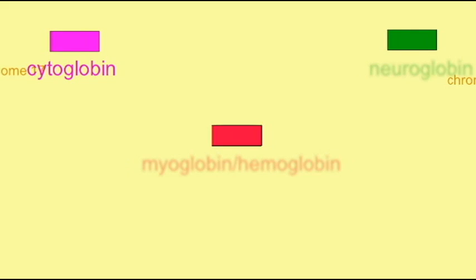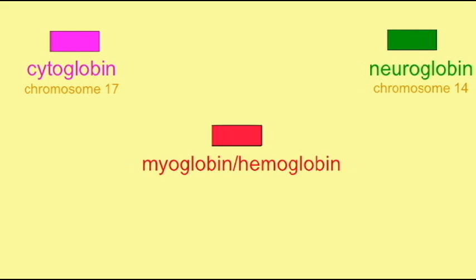Very old members of the globin family tree include cytoglobin, which is located on human chromosome 17 and expressed in many cells, and neuroglobin, which is located on human chromosome 14 and is expressed in the brain. Also around this time, there must have been the ancestor of both myoglobin and hemoglobin.